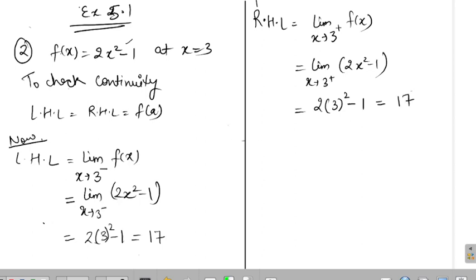Now the third thing, I'll find the value of the function at that point, f(3). How to find f(3)?